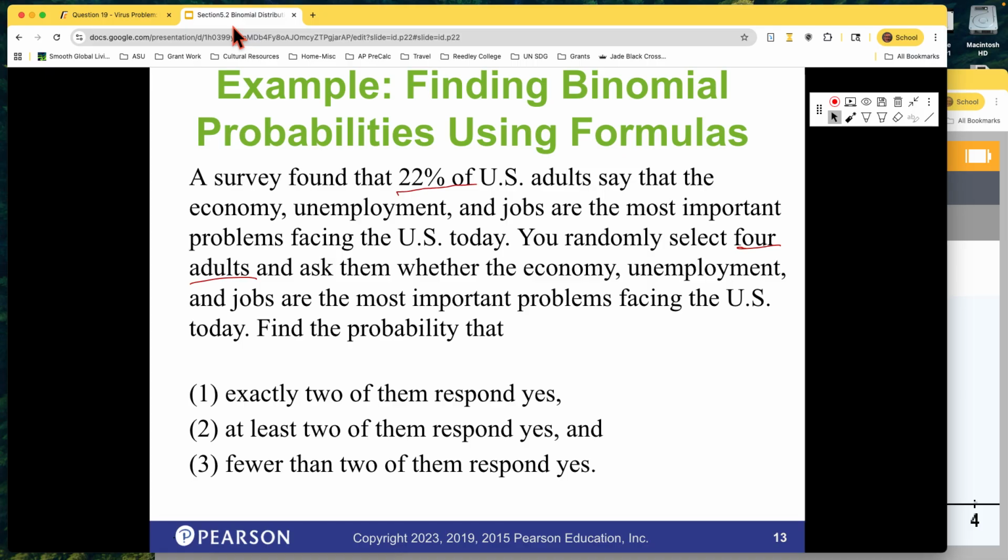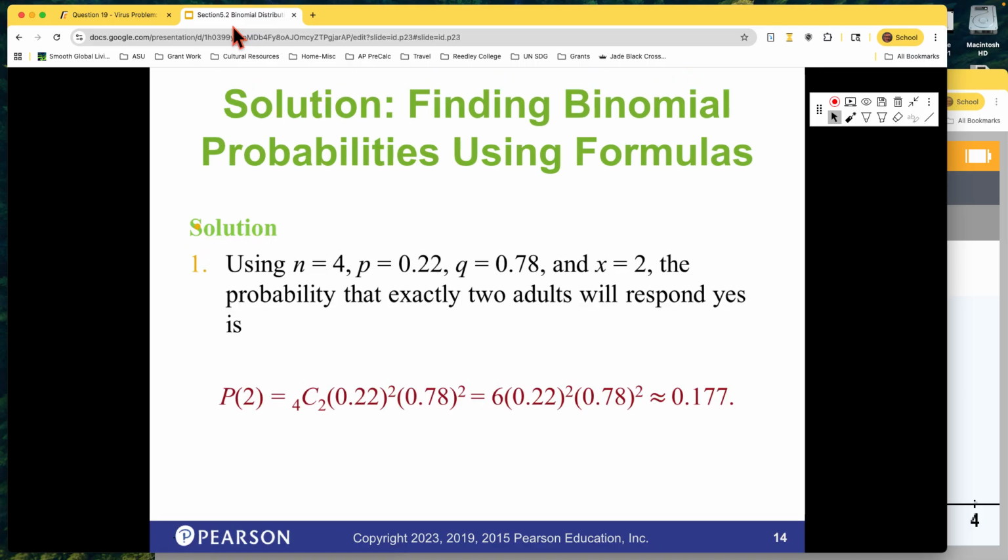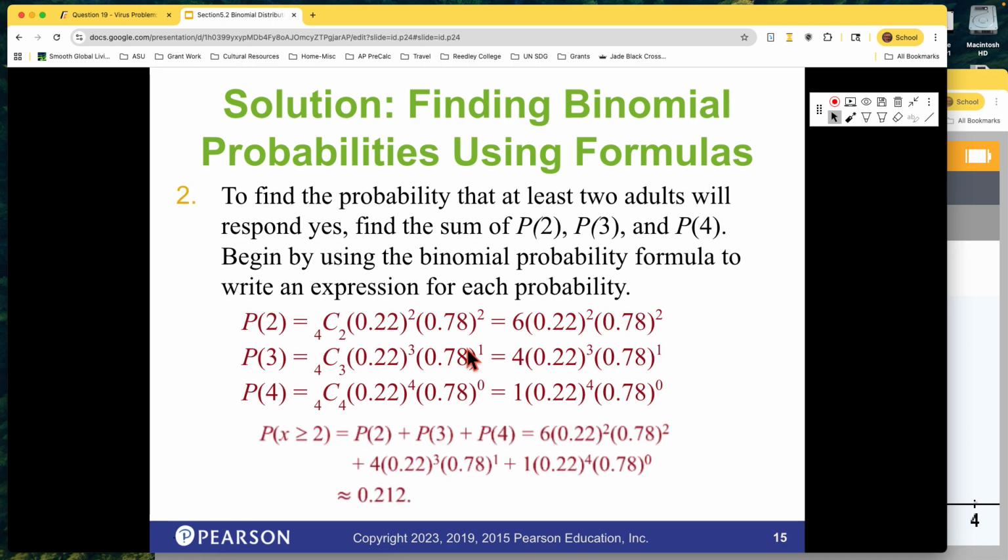Okay, so notice how we were able to answer those very quickly. We were using the formulas. We could get used to it, but it probably would have taken 10 minutes because you've got exponents and there are easy ways to make mistakes. But this is how you would do it by hand. So if you want to do it, more power to you. Use the formulas. Look at this one. To calculate more than 2, you would actually have to do 3 calculations and add them all together to get the same number we got by just clicking and going there. So that's the beauty of this particular app.